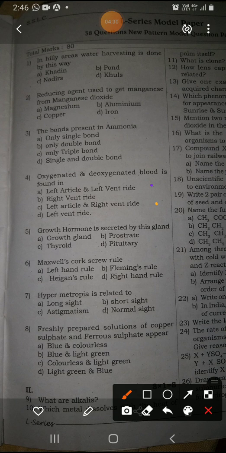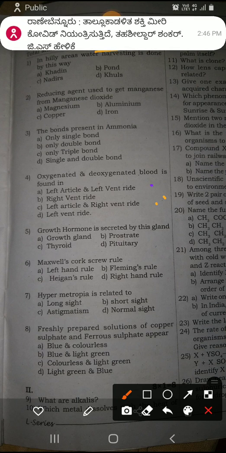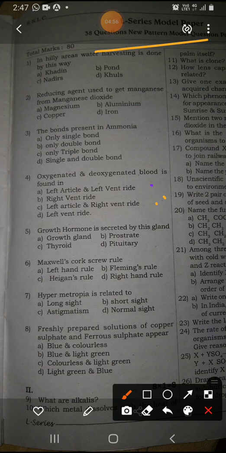Where is oxygenated and deoxygenated blood found? Options: A left atrium and left ventricle, B right ventricle, C left atrium and right ventricle, D left ventricle. So the right answer is option C, left atrium and right ventricle. Got it? I hope you understand the answer.